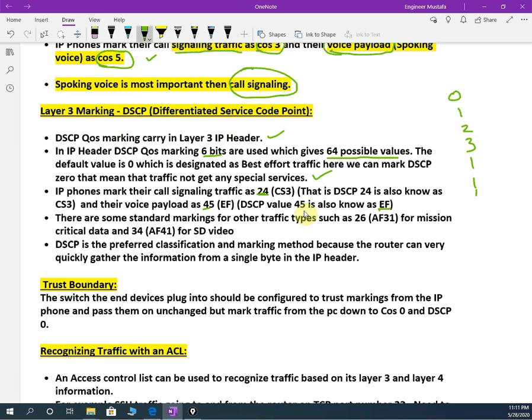You need to remember this for interview purposes, but we don't have a lab in CCNA. There are some other standard markings of the traffic, such as 26, which means AF31 for mission critical data, and DSCP 34 is AF41 for SD videos. DSCP is a preferred classification and marking method because the router can very quickly gather the information from the single byte in the IP header. Means from the packet, the router can easily see it.